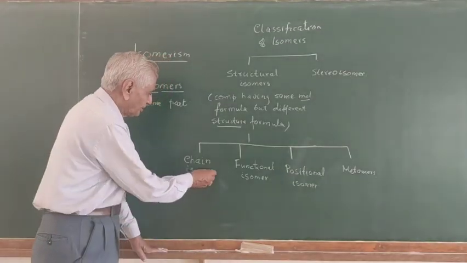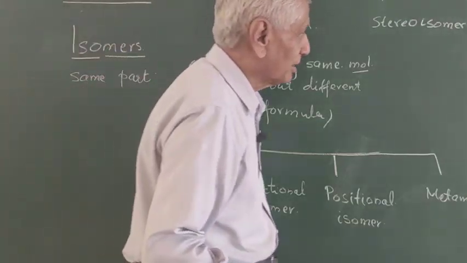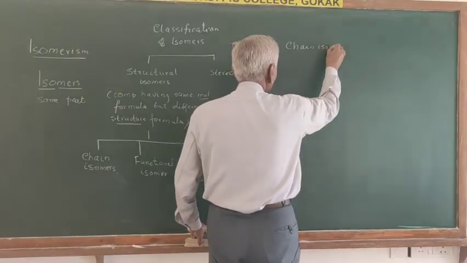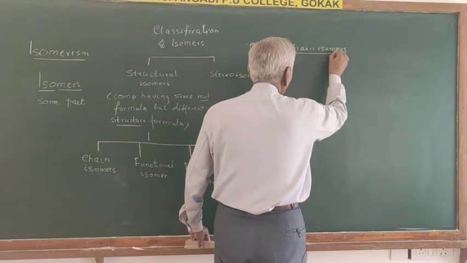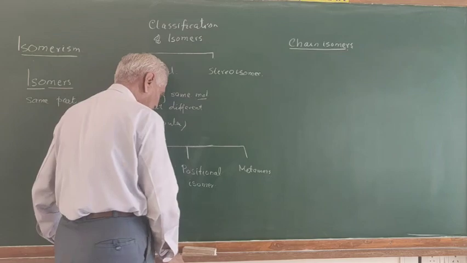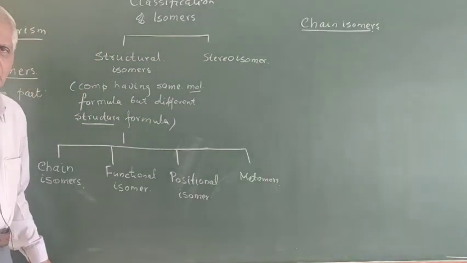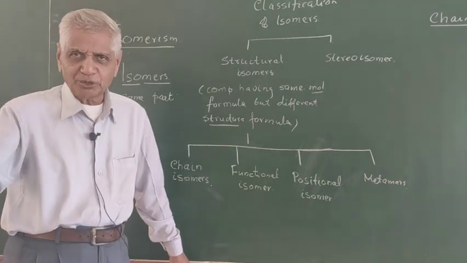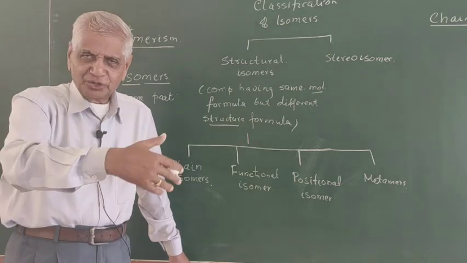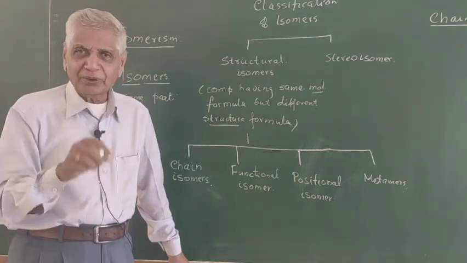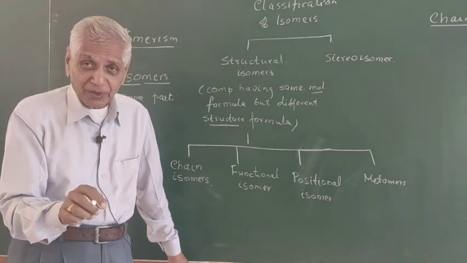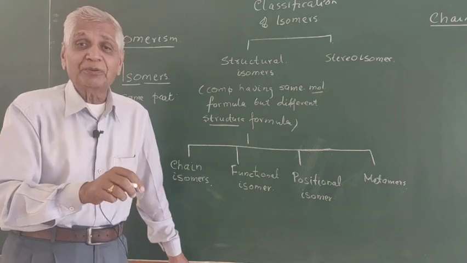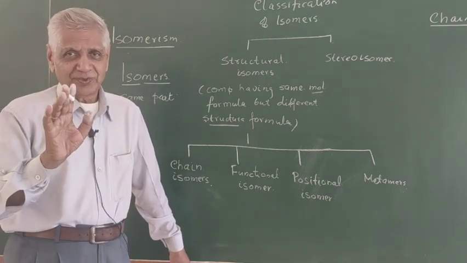Probably you will understand what a chain isomer is. So let us stay here. Chain isomers. What is the meaning of chain isomer? Now let us study the chain isomers. Simple thing. You know, the carbon atoms in the compound are arranged in a chain, connected to one another to form a chain. Now, chain isomers are compounds having the same molecular formula, same number of carbon atoms, but different arrangement of carbon atoms in the chain. Very simple.